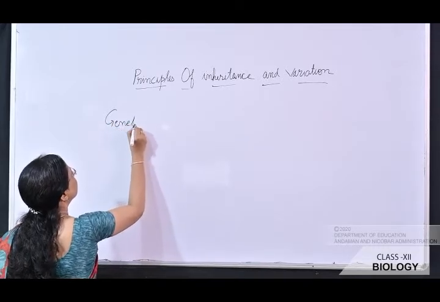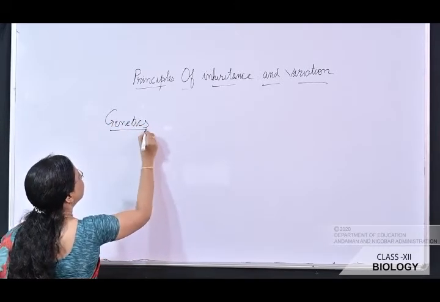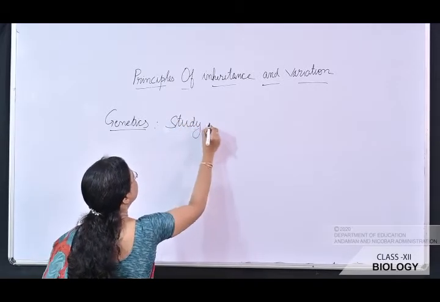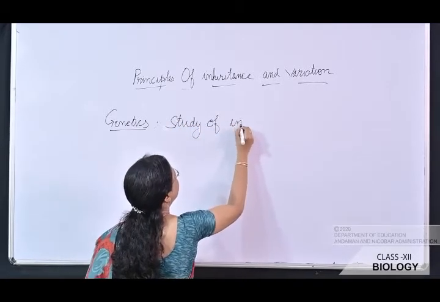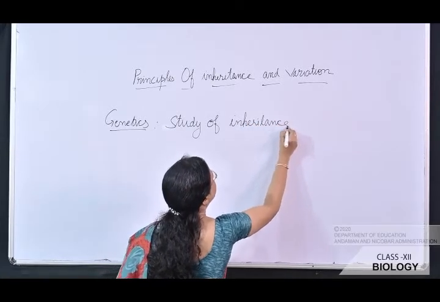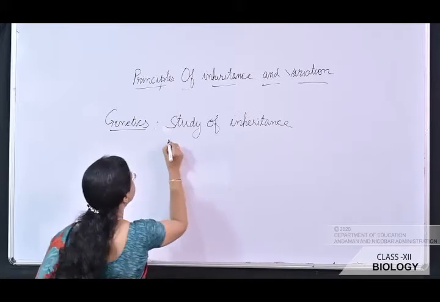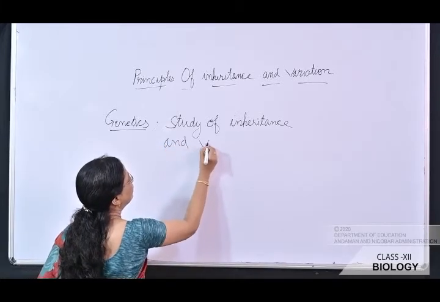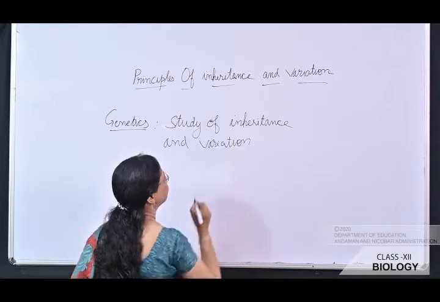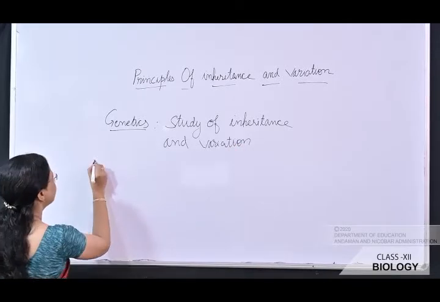Genetics is the study of inheritance and variation. So what is inheritance?